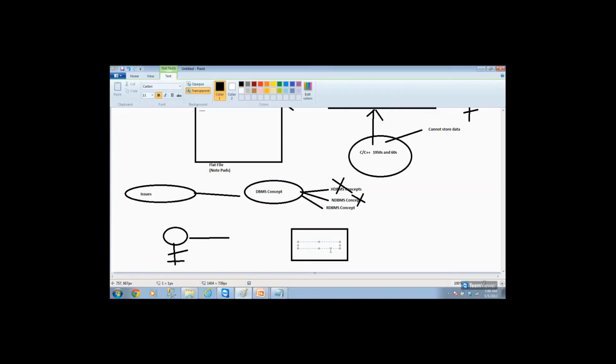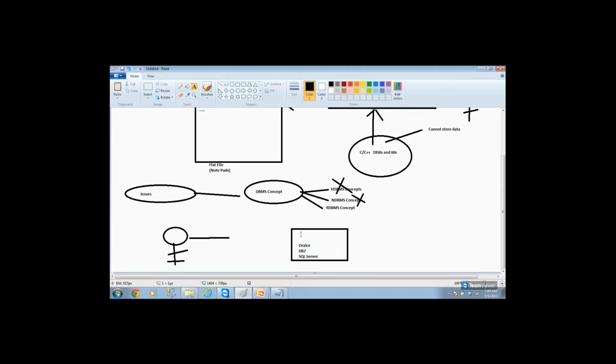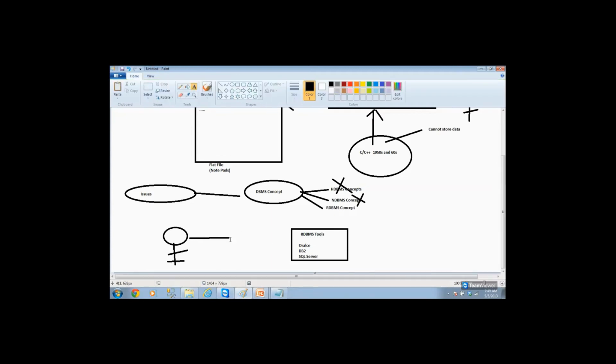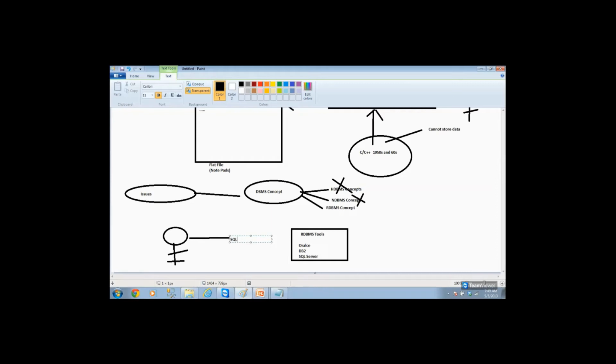What do you have? You have Oracle, DB2, you have SQL Server. All these are RDBMS tools. But how do I communicate? How do I communicate? There is a language called SQL that you have to use.